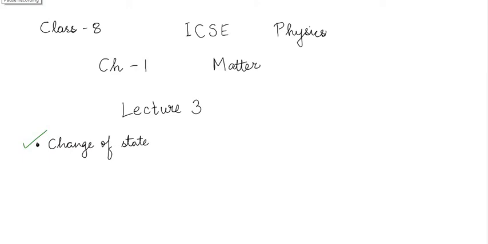You know the process. You have to take a notebook, you have to have a pen in your hand, and you have to start taking down the notes as well as understand the concepts really well. I will explain as well as provide notes simultaneously. Now again I'm repeating, if you have not watched the previous lectures, then go watch them first and then come to the third lecture. You will understand better. So let's start the topic change of state.